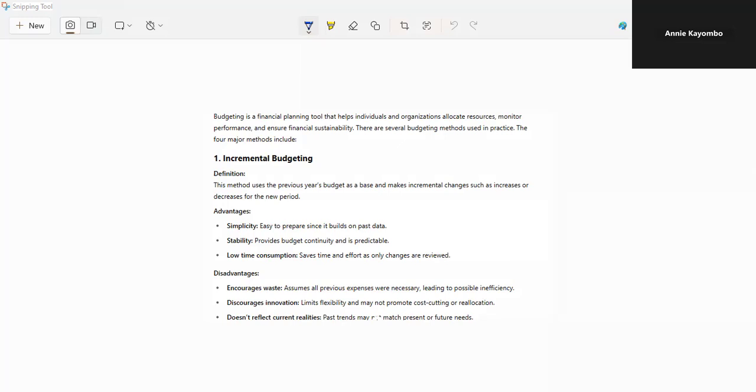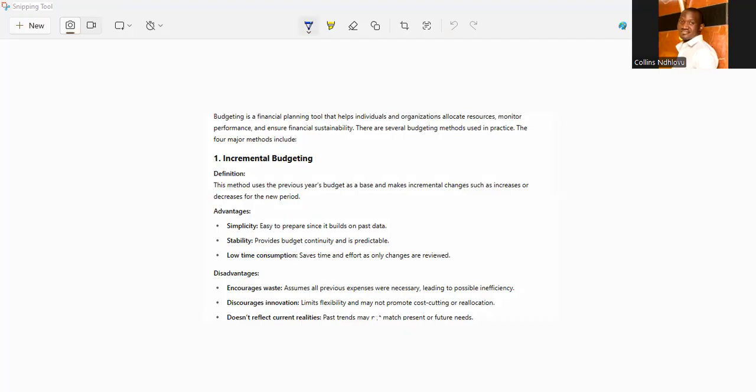Advantages are that it's simple, it's stable, it's efficient. In simplicity, the incremental changes are easy to implement, particularly since you're just adding or subtracting. In terms of stability, it provides a consistent and predictable way of doing things, so departments will know what to expect. It's also efficient because you look at previous changes made to reduce the amount of resources that we require in the process.